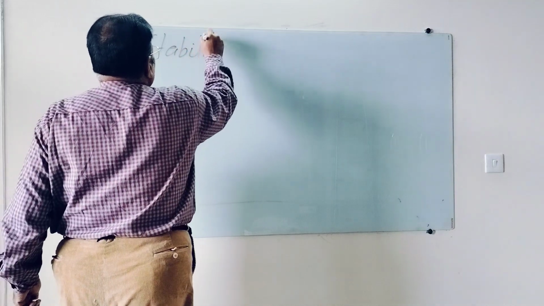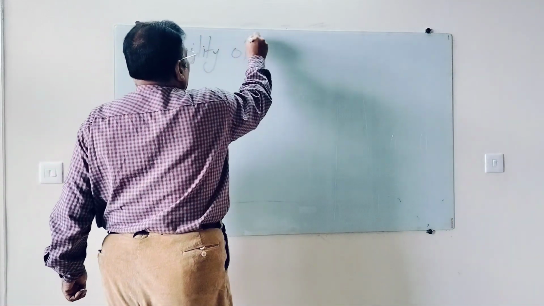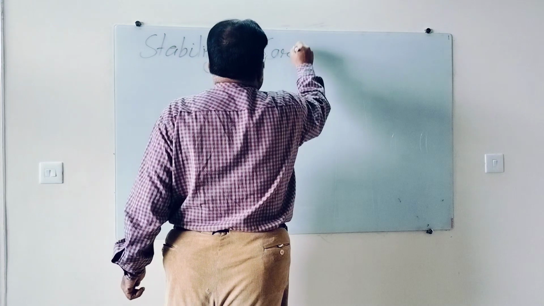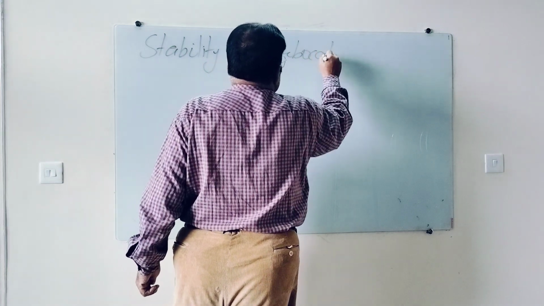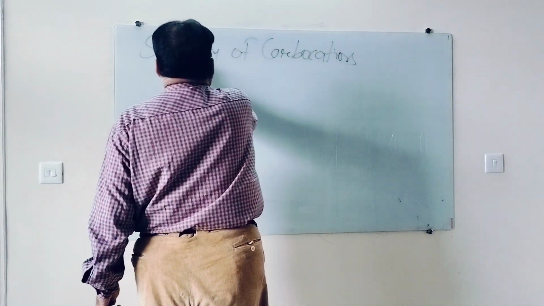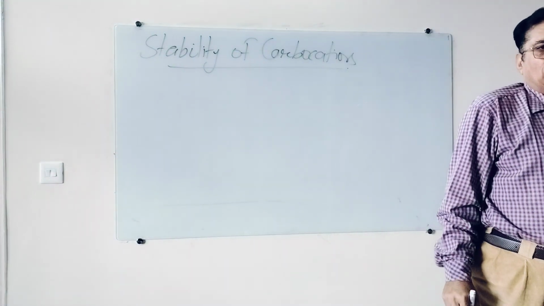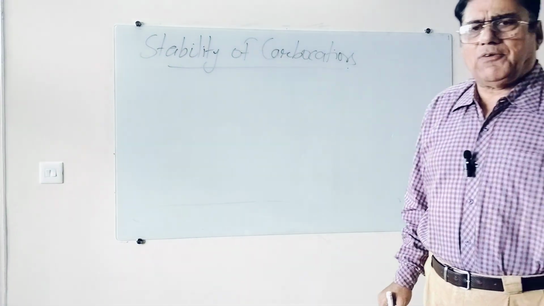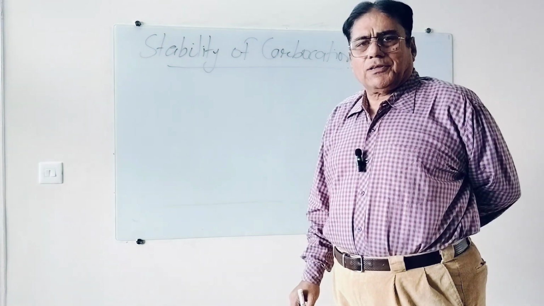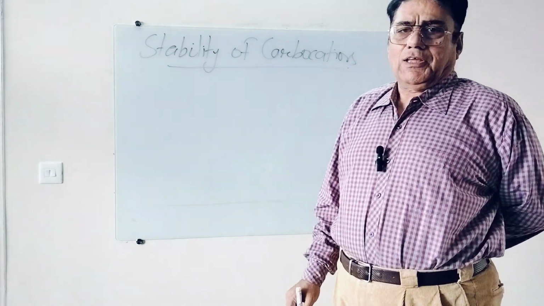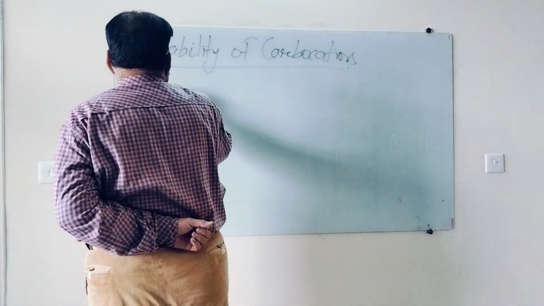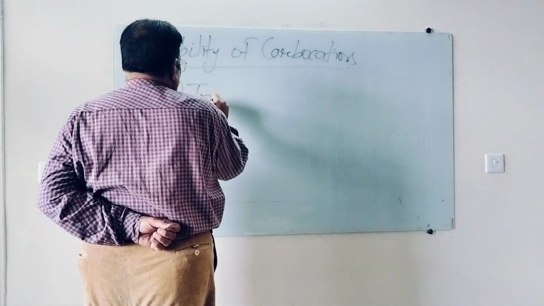Now I will go further about how we can explain the stability of carbocations. Rather, before coming to that, I should explain in brief which are the factors which influence the stability of carbocation. First is inductive effect.